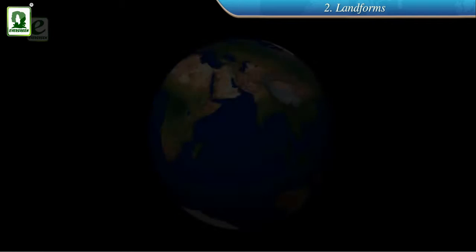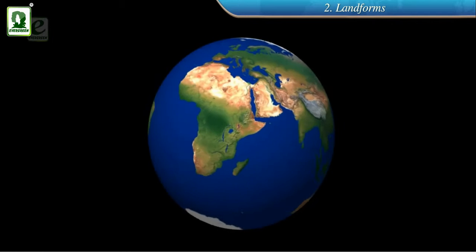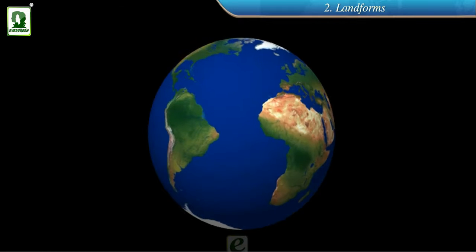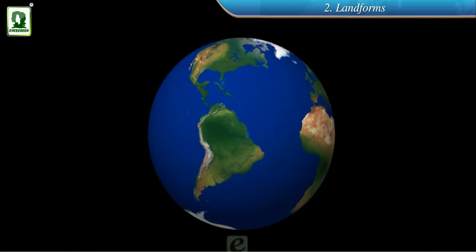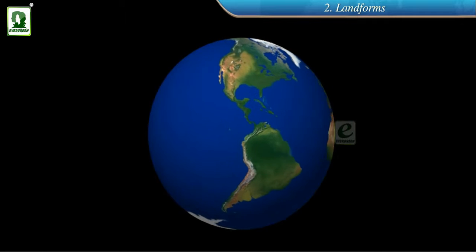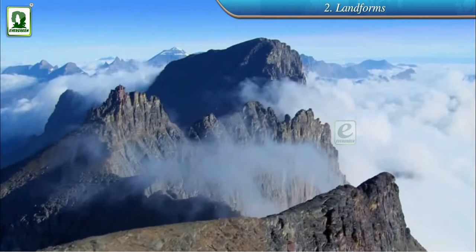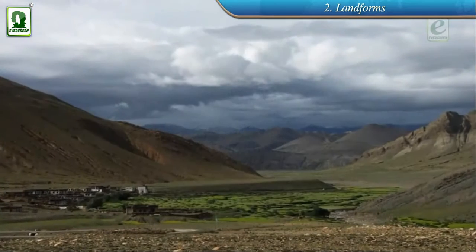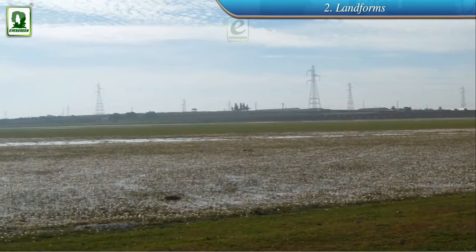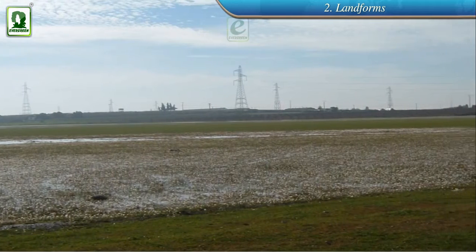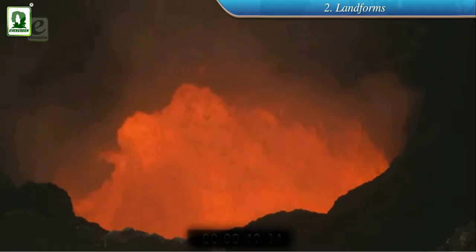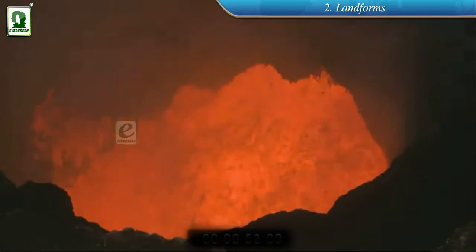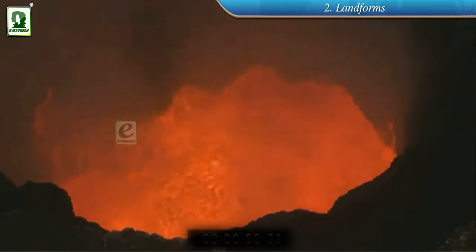Landforms. You have studied about the different continents. Do you find the surface of Earth similar everywhere? No. Earth's surface is not uniform everywhere but very diverse. Some places have skyrocketing mountains, whereas others have plateaus. And somewhere it is flat land or plains. The surface of Earth keeps on changing slowly and continuously due to internal and external processes.